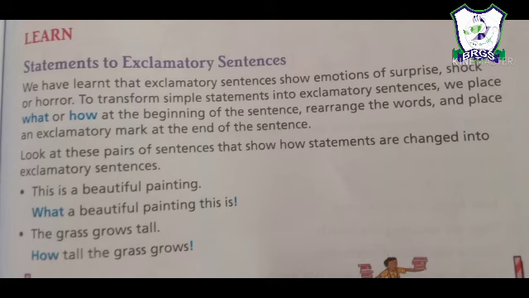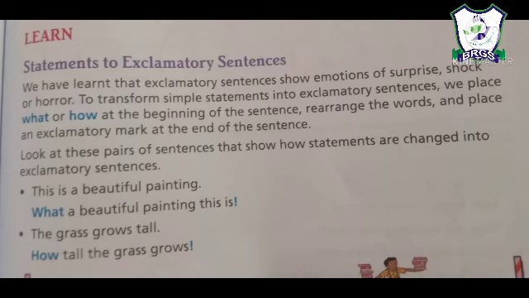For example, this is a beautiful painting. What a beautiful painting this is! We rearrange the places of the words and put an exclamation mark after the sentence.